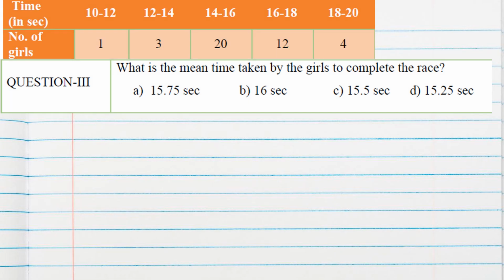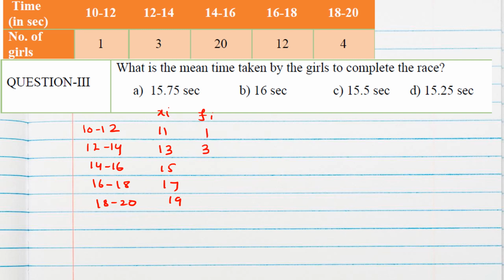Next question, what is the mean time taken by the girls? Now to find the mean time, class is given 10 to 12, 12 to 14. We should find class mark here, which is 11, 13, 15, 17 and 19. This is Xi. Fi is 1, 3, 20, 12 and 4. So Xi, Fi, direct method we can use here.